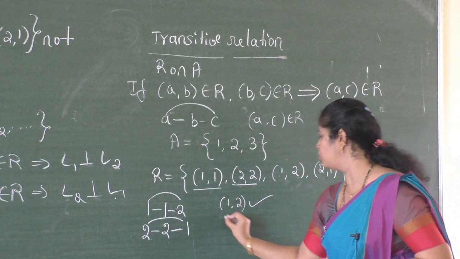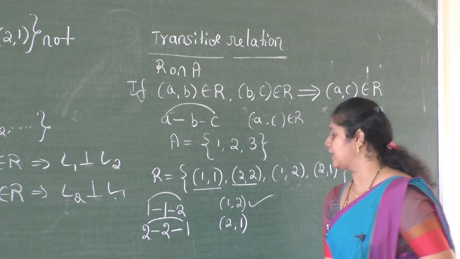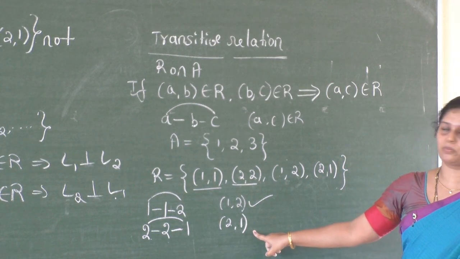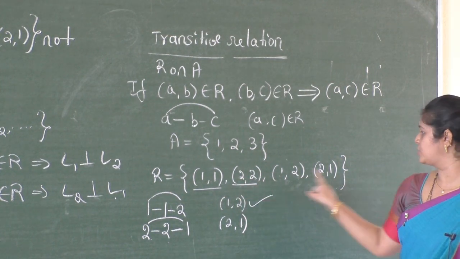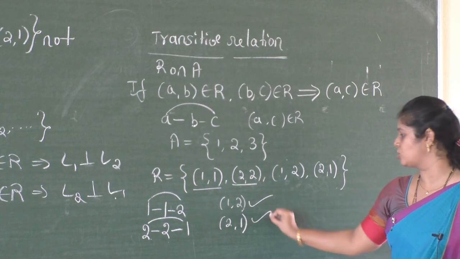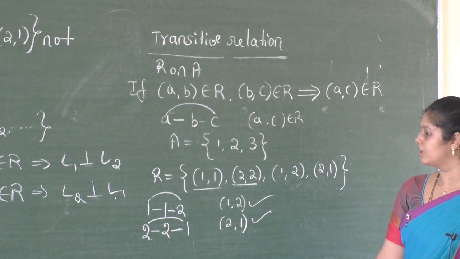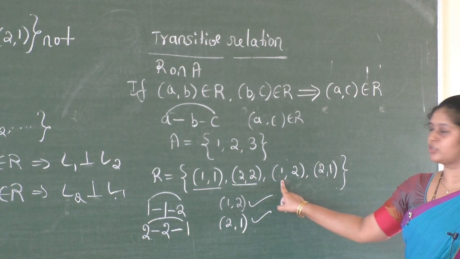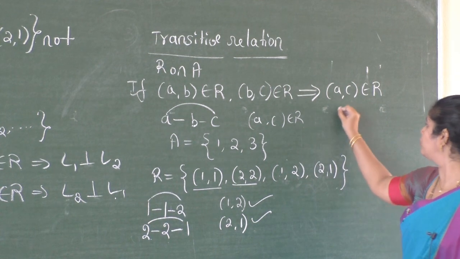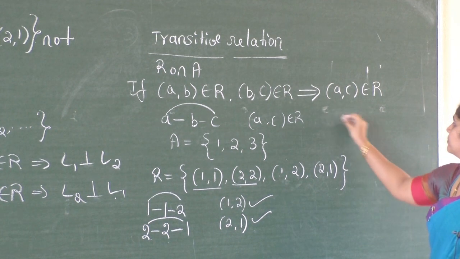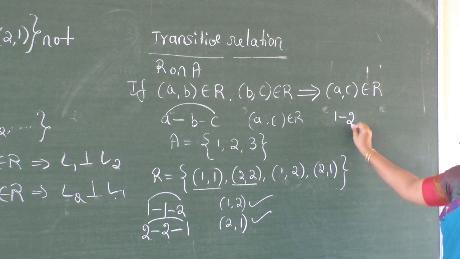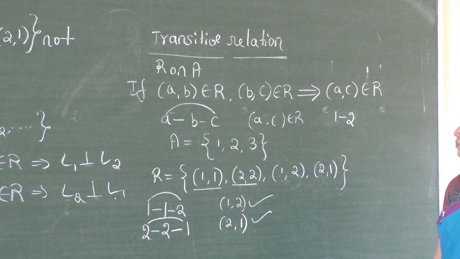That means 2 related to 1, so (2, 1) should be in this relation. Yes, you can see (2, 1) is there, so I can write a right mark. Now (1, 2) you have to take. So 1 is related to 2.